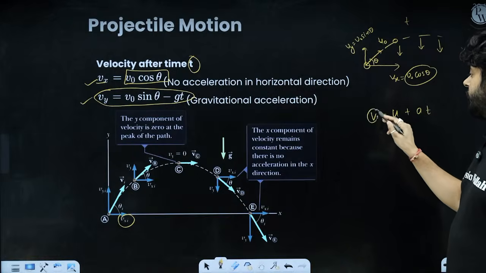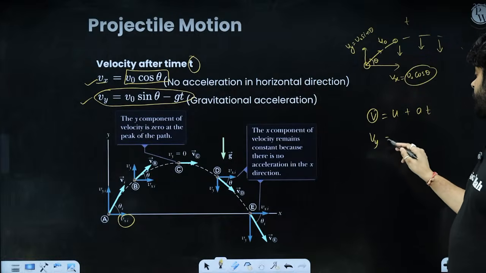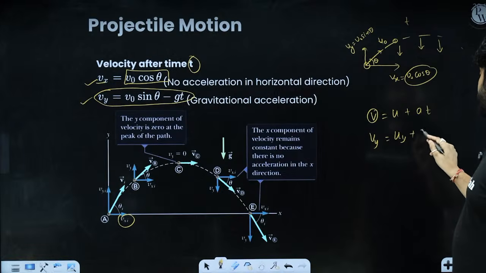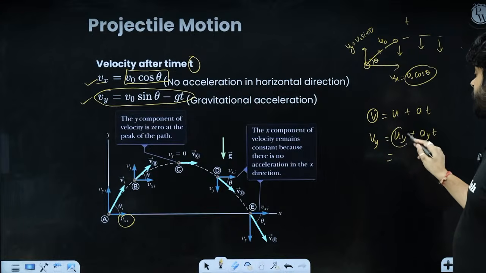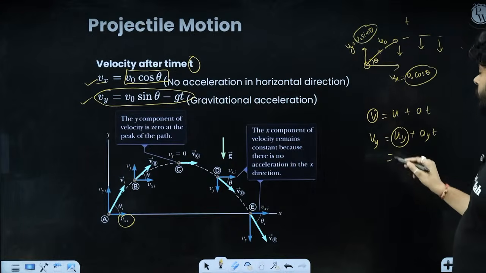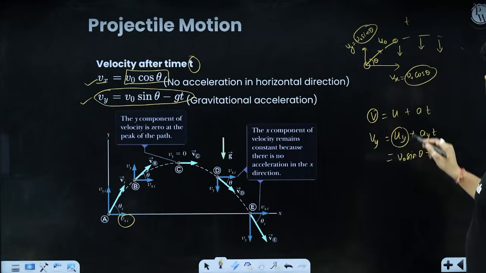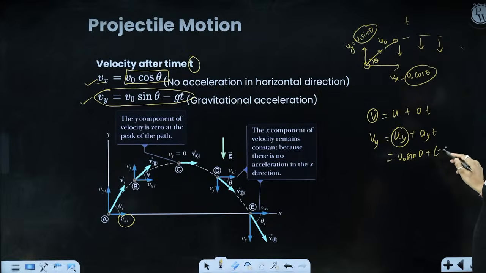So the vertical velocity after time t, Vy, is the initial velocity in the y direction, uy, plus the acceleration in the y direction times time, right? The initial velocity in the y direction, my dear kids, is V naught sin theta, right? Acceleration in the y direction is minus g everywhere, right?